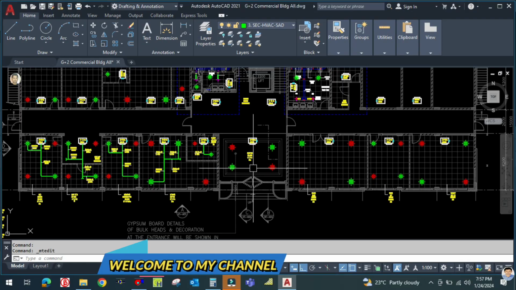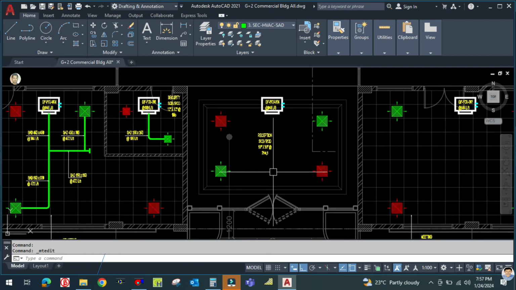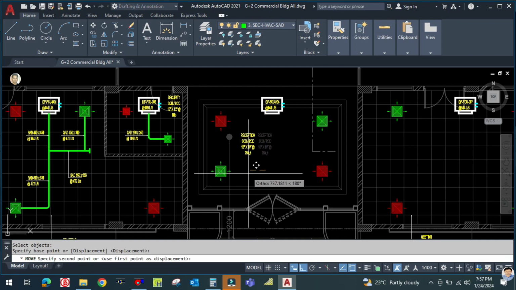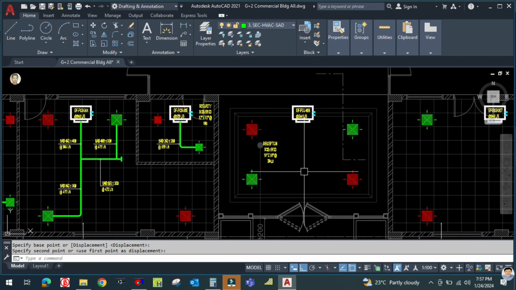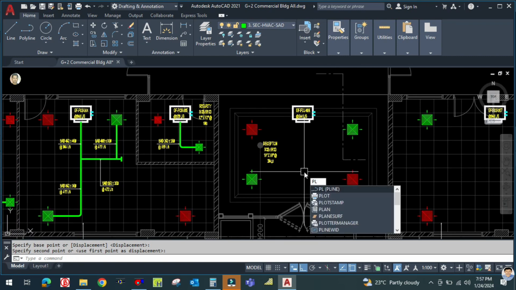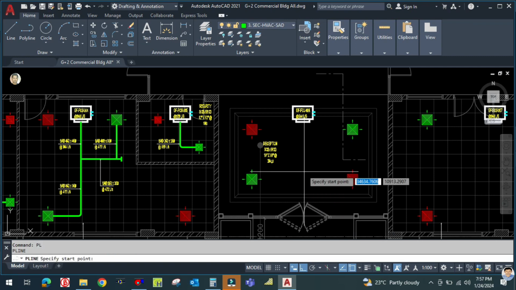My channel. So today I'm going to continue with this duct designing for this reception. So this text is in the center of the duct. So let us move this a little bit this side, okay? And just start with polyline. So type PL. PL is nothing but the polyline, okay?